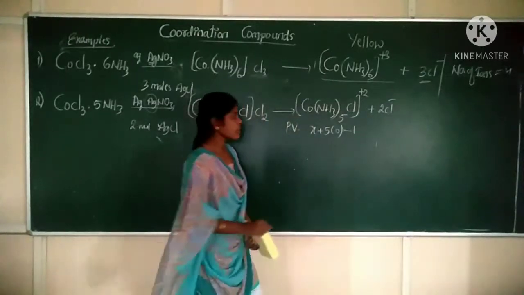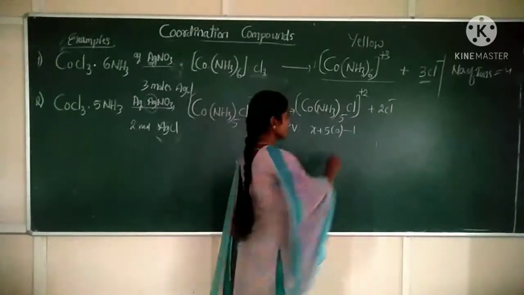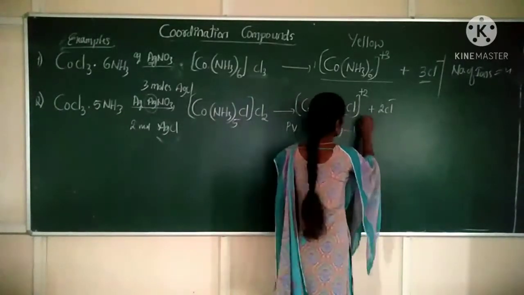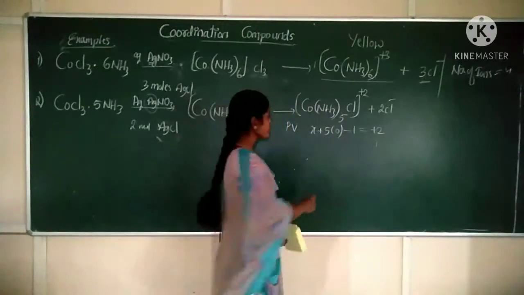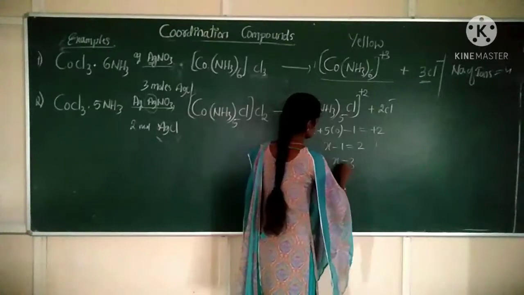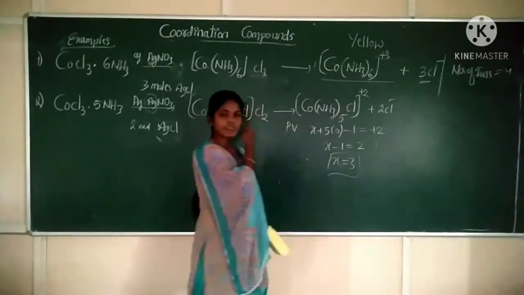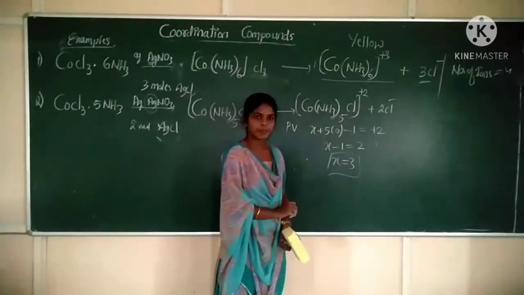Why is it minus 1? Because chloride is a negative ligand, an anionic ligand. So minus 1 equals the charge on the complex, which is plus 2. So you can write x minus 1 equals 2, x equals 3. So the primary valency for this coordination complex is 3.